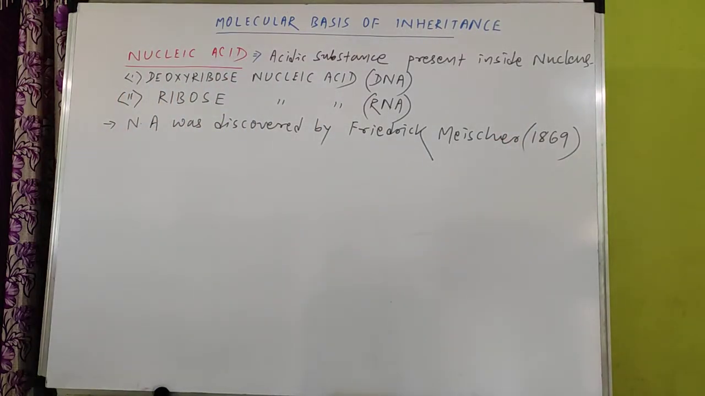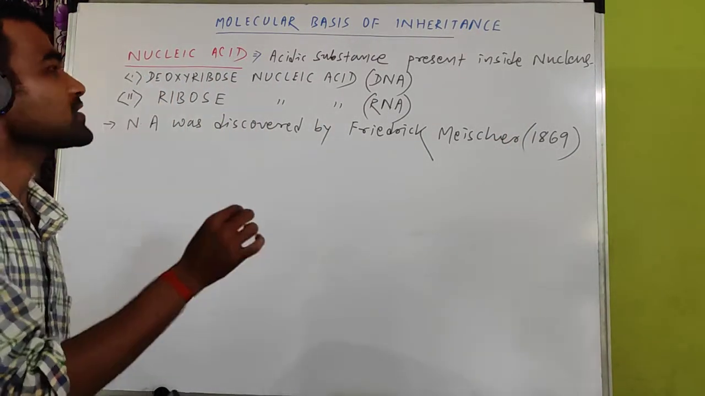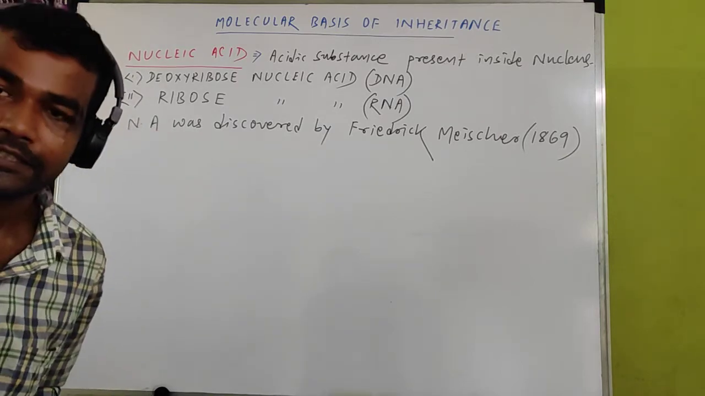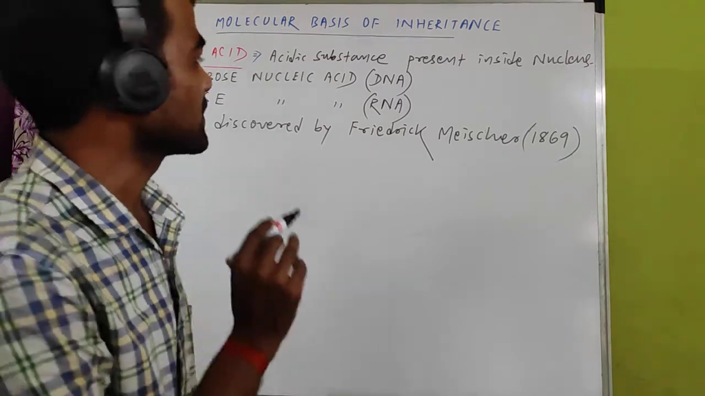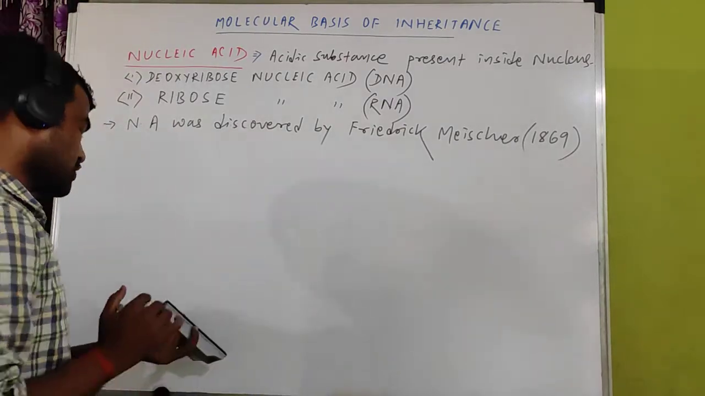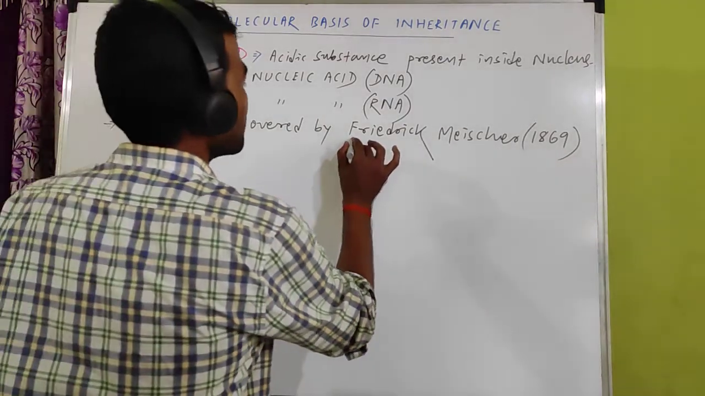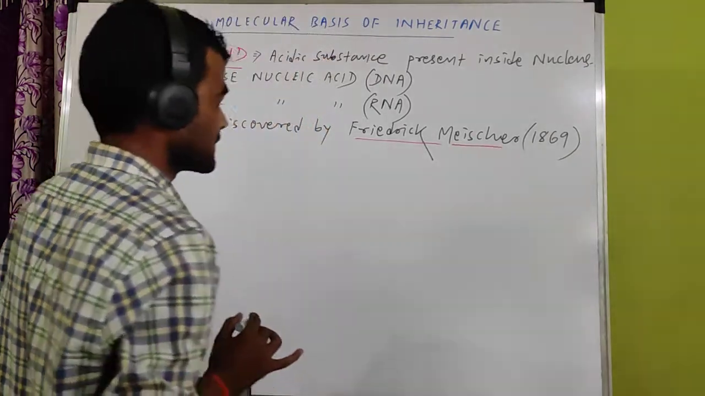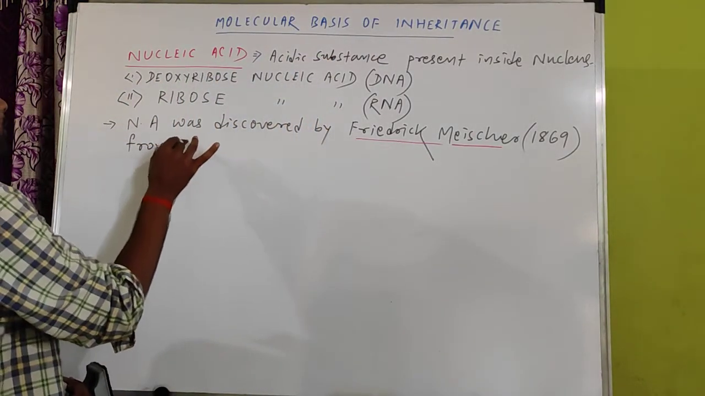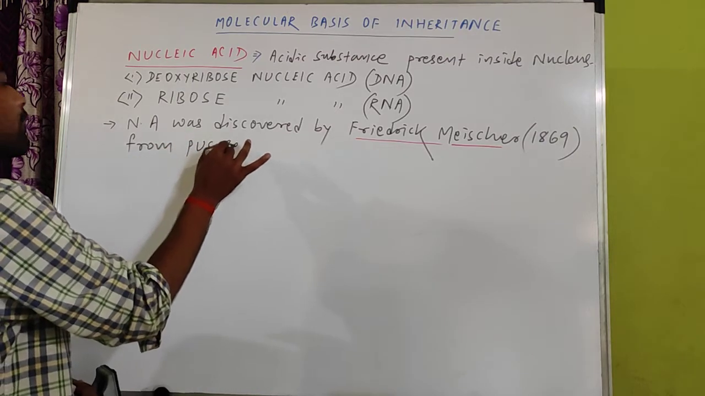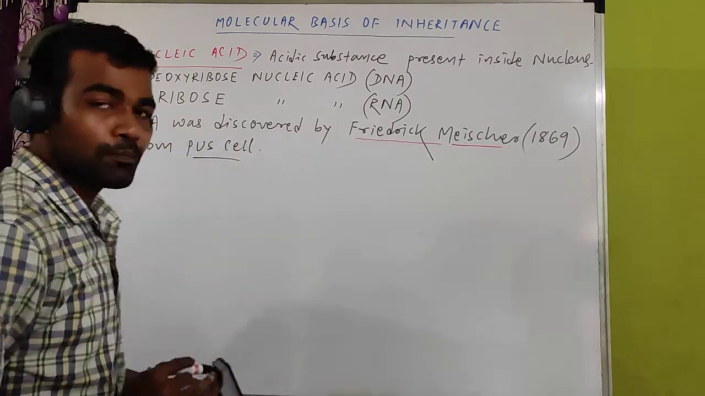In that time, Friedrich Miescher first discovered the nucleic acid, and it was from pus cells. From where did he discover the nucleic acid? From the pus cell. What is a pus cell?